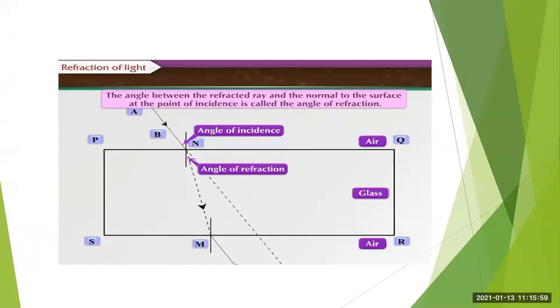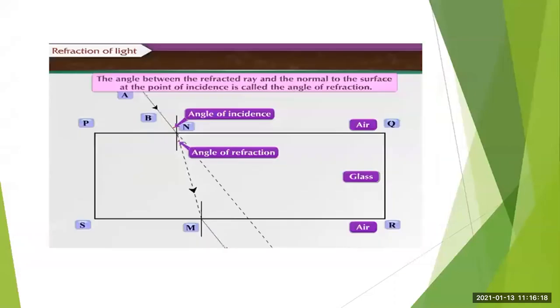It is very simple. Angle of incidence is the angle made by the incident ray with the normal, and angle of refraction is the angle made by the refracted ray with the normal. You can see here the angles shown in red, the angle of incidence and angle of refraction.